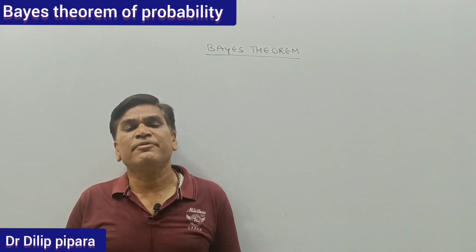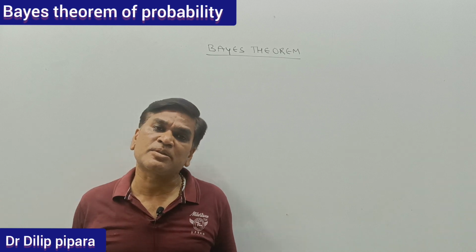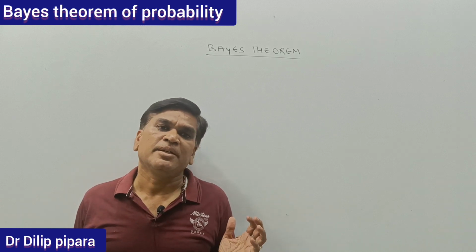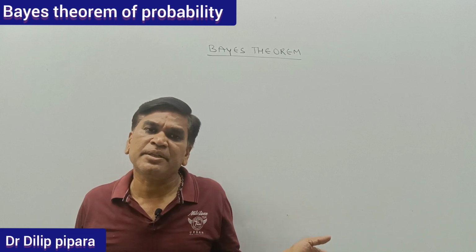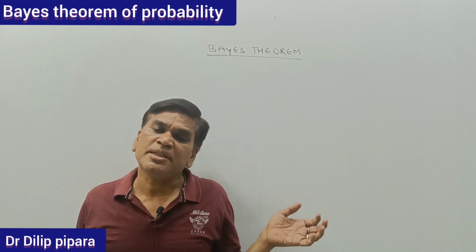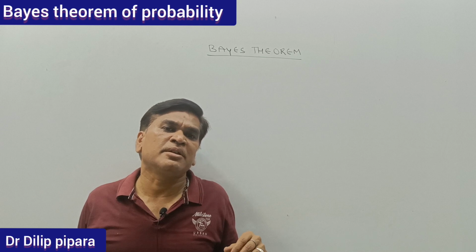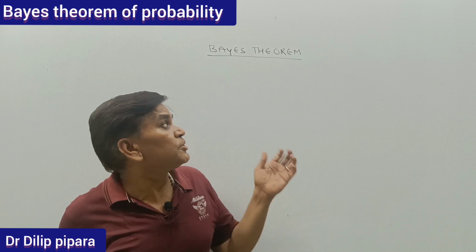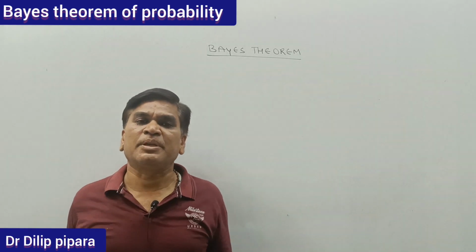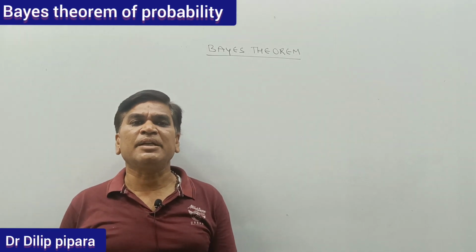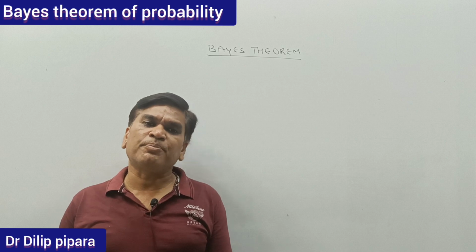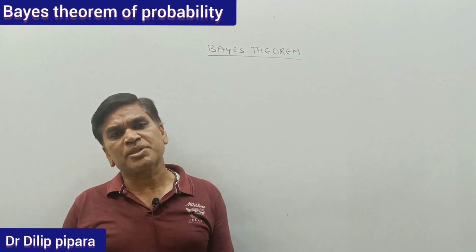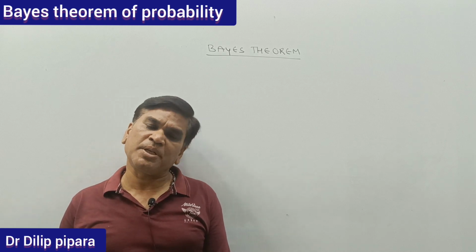Sometimes conditional probability is also given with the probability. This is the additional information related to the probability, and in such conditions we have to use Bayes' theorem. So in today's video we will learn how to use Bayes' theorem to solve probability problems. We will have two questions related to Bayes' theorem in today's video.